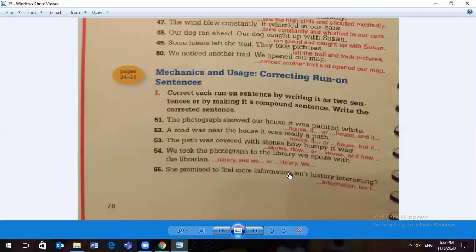Do you? She promised to find more information, comma, and isn't history interesting? Doesn't sound right. She promised to find more information, comma, but isn't history interesting? Doesn't work. She promised to find more information, or isn't history interesting? So our last sentence, these two, can only be written as two separate sentences. She promised to find more information, period. Isn't history interesting? I think that's because our first sentence is a declarative sentence. Our second sentence is a question. These two do not mix together.